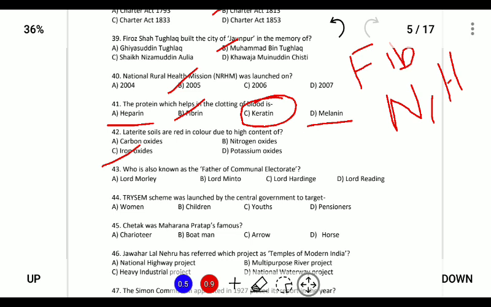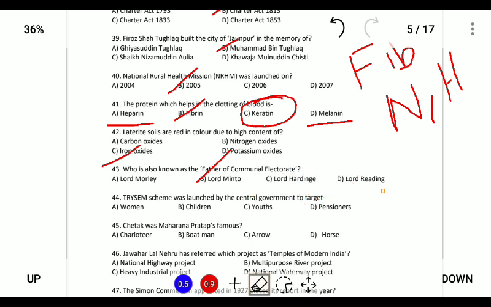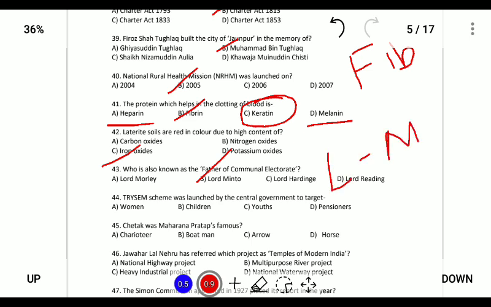Next, who is known as the father of communal electorate? So the father of communal electorate was Lord Minto, following the acts of the Morley-Minto reform of 1909, which provided for separate electorate for Hindus, Muslims, Christians, etc. So the viceroy during the time was Lord Minto, and he is known as the father of communal electorate.